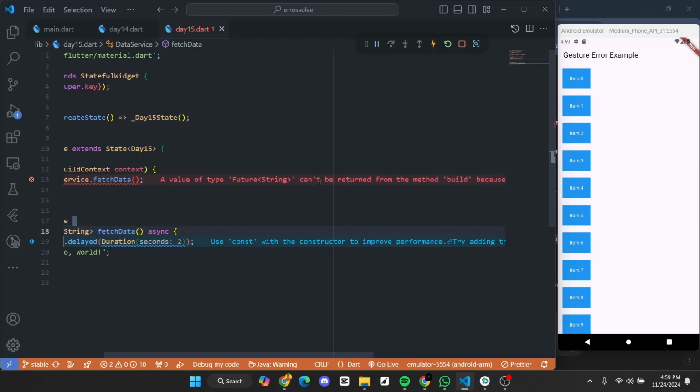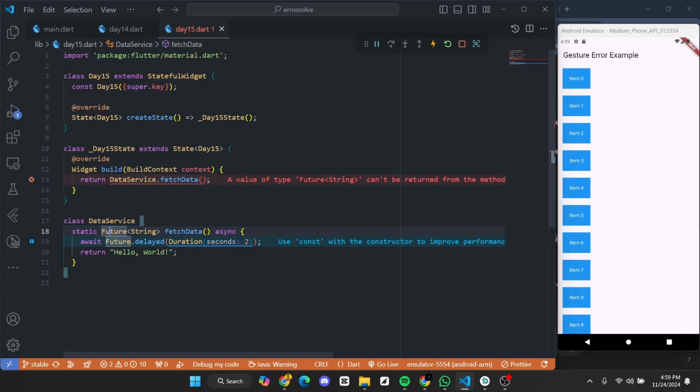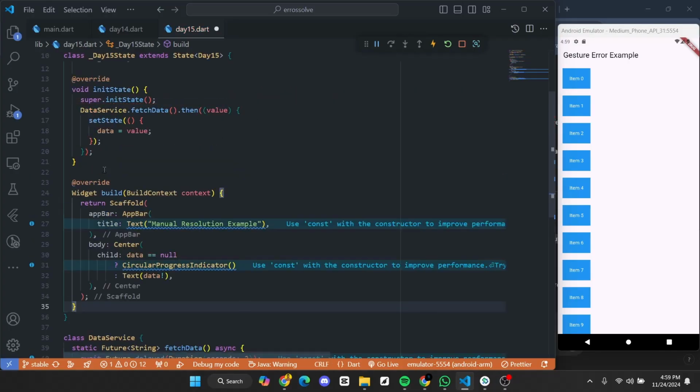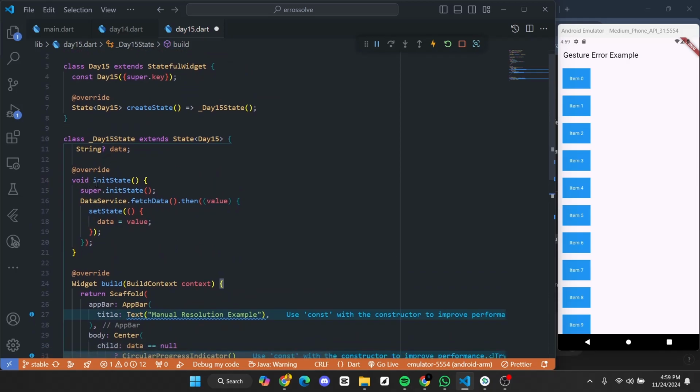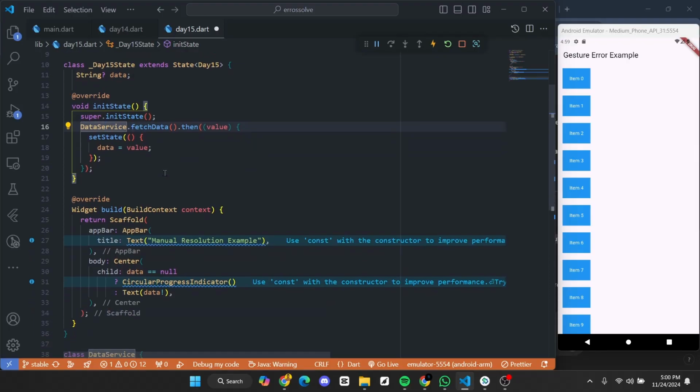Future means it has not happened yet. It will take time to happen. Then you can show it properly in your widget. So to resolve this issue, let me remove this and paste it here, right? To resolve this, you have to initialize the data first. This data service, you can see here I have initialized it using initState. It will initialize the data, fetch data from the API or anywhere, and it will show it in our application. So while it is fetching the data, it will show the circular progress indicator in our application.